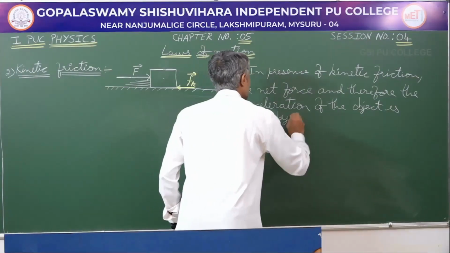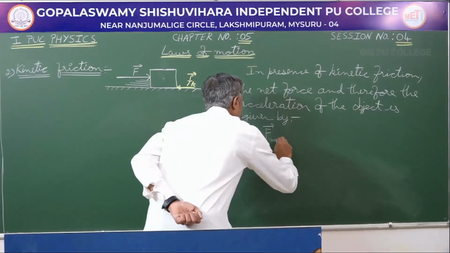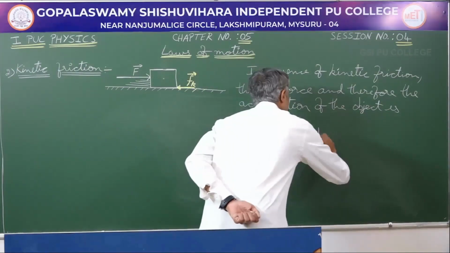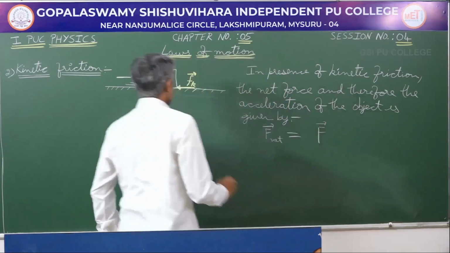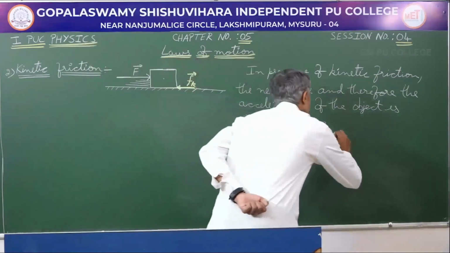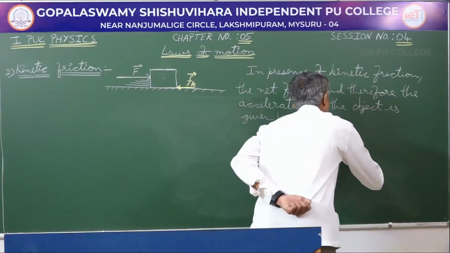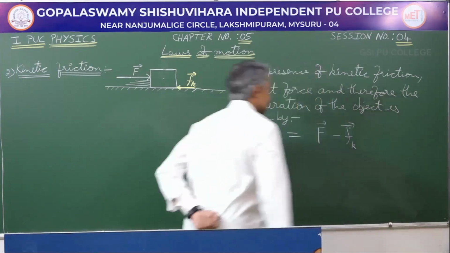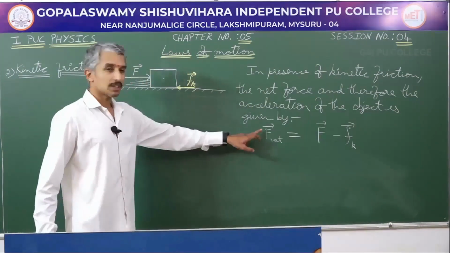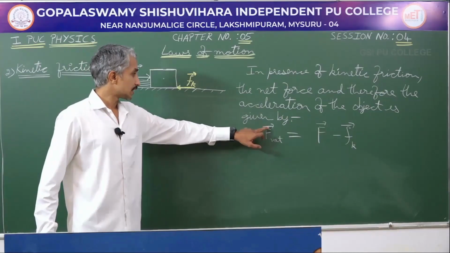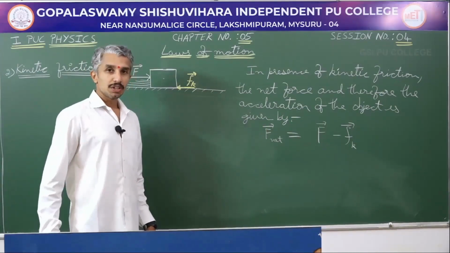Here the net force is going to be equal to the external force applied minus the kinetic friction. If I consider only the magnitudes, I can take off the vector symbol.